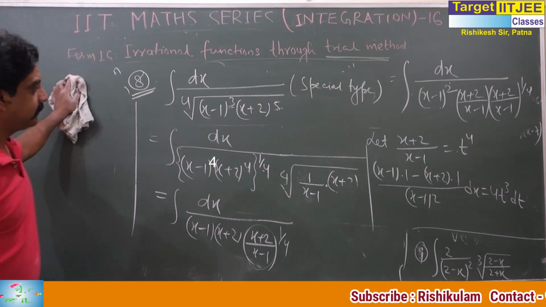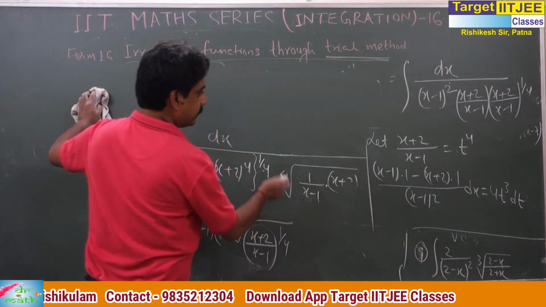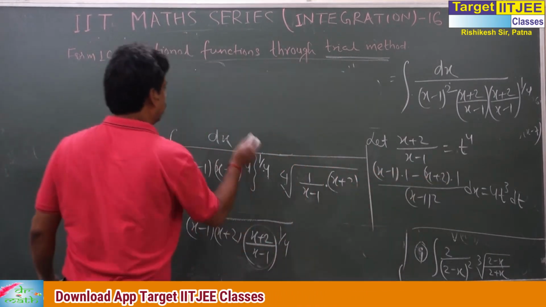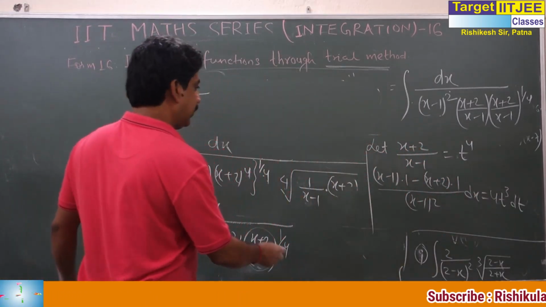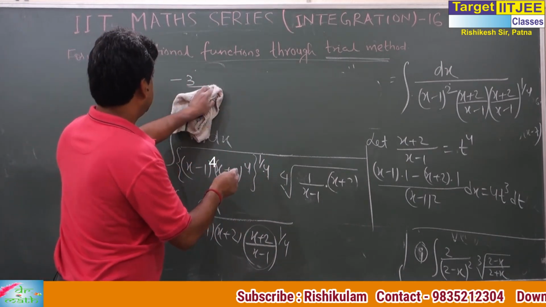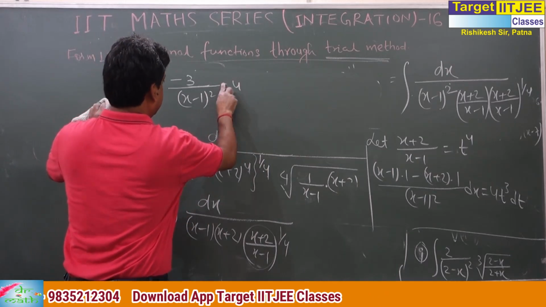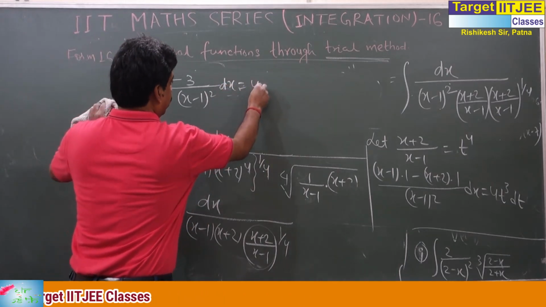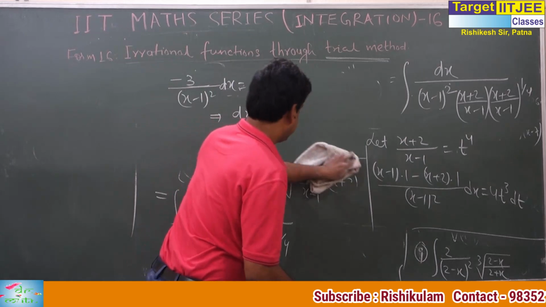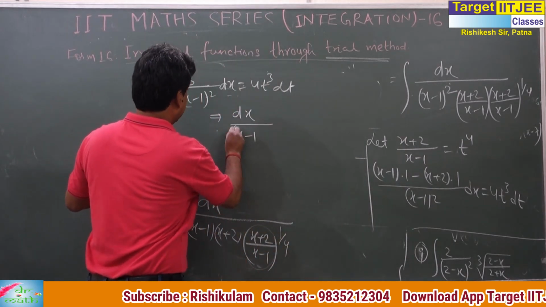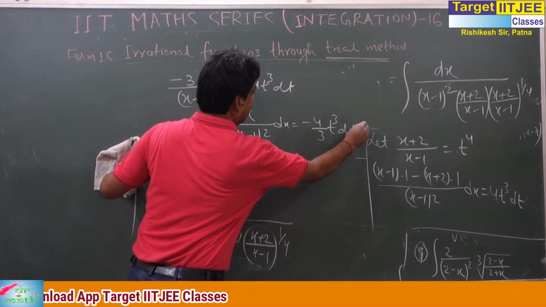Okay? Now see this one. This is minus 1, minus 2, minus 3. Minus 3 by (x minus 1) whole square dx, and this one is 4t cube dt. So you can write dx by (x minus 1) whole square dx is minus 4 by 3 t cube dt.